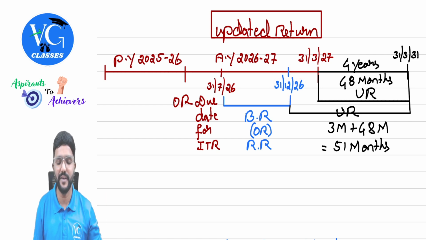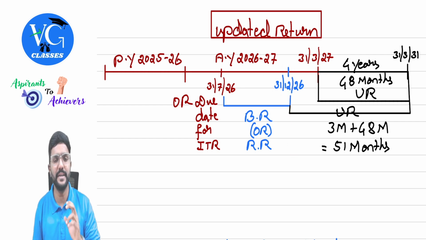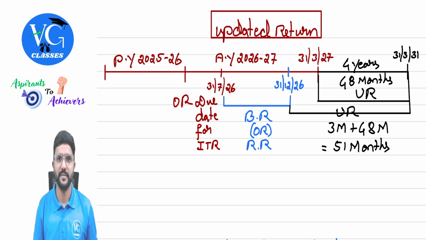Or else, sir, I have already filed the returns, whether within the due date or as a belated return. But there is some mistake. Can I file a revised return? Yes. Within what time? 31st December of the assessment year. So this is the maximum deadline to file a belated return or to revise the return.